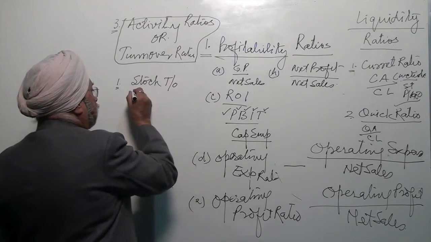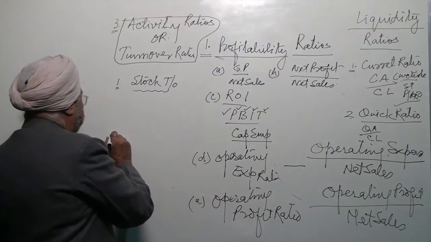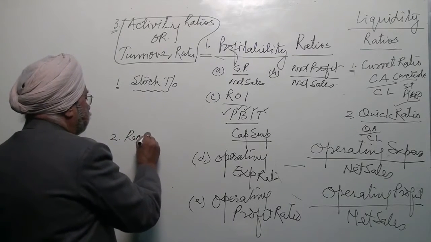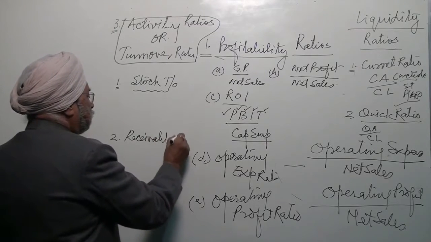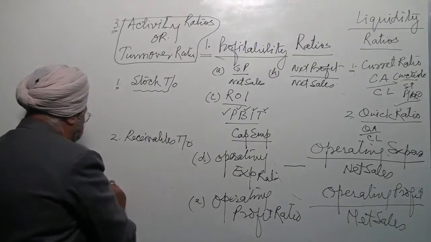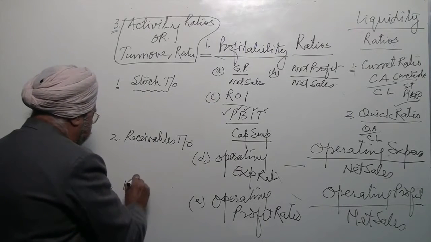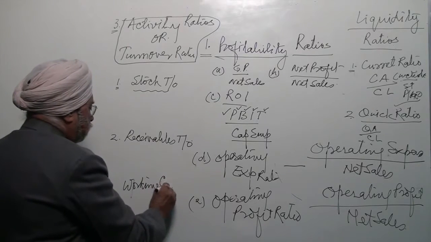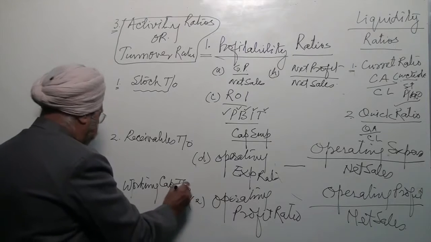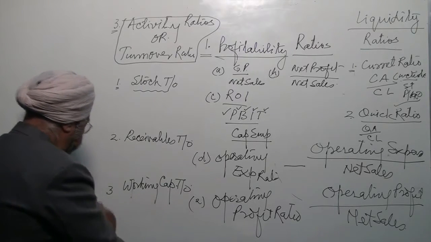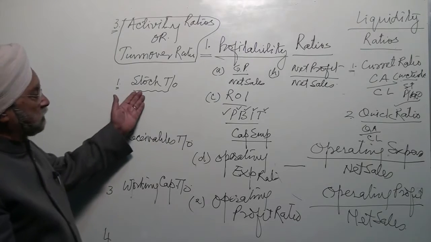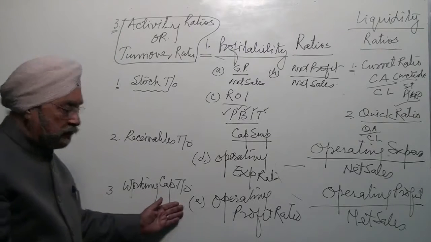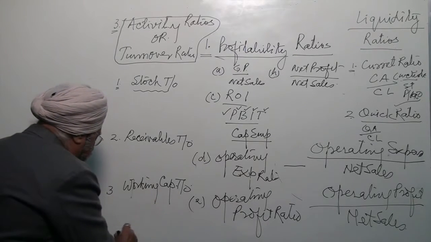So under this ratio, one is stock turnover ratio. Second is receivables turnover ratio. And third one is working capital turnover ratio, and then payables turnover ratio.